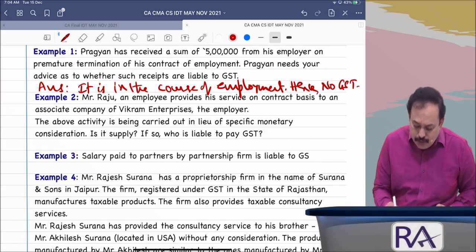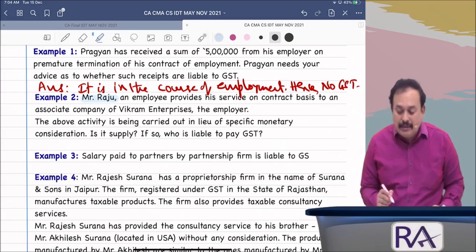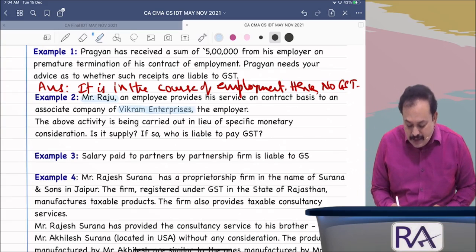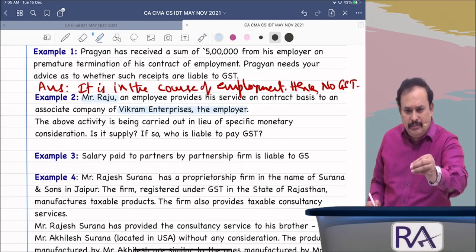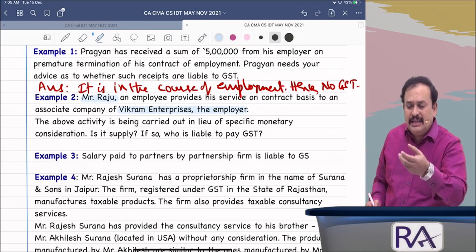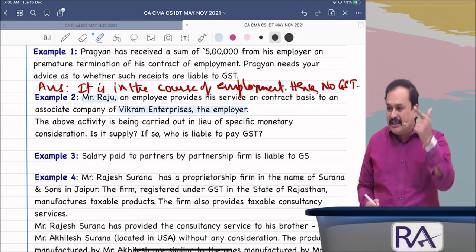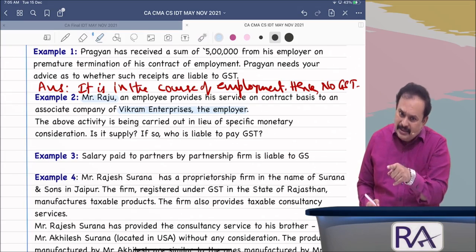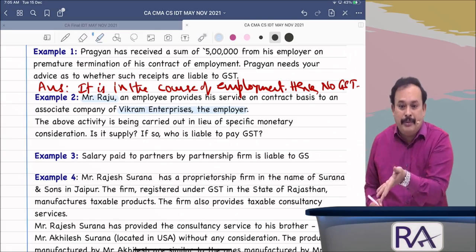Mr. Raju, who is an employee in, where is it? In Vikram Enterprises, who is employer. Raju, employee of Vikram Enterprises, the employer. He provides certain services. He got specific monetary consideration. To whom does he provide these services? To Vikram Enterprises? If you say to Vikram Enterprises, it is in the course of employment.